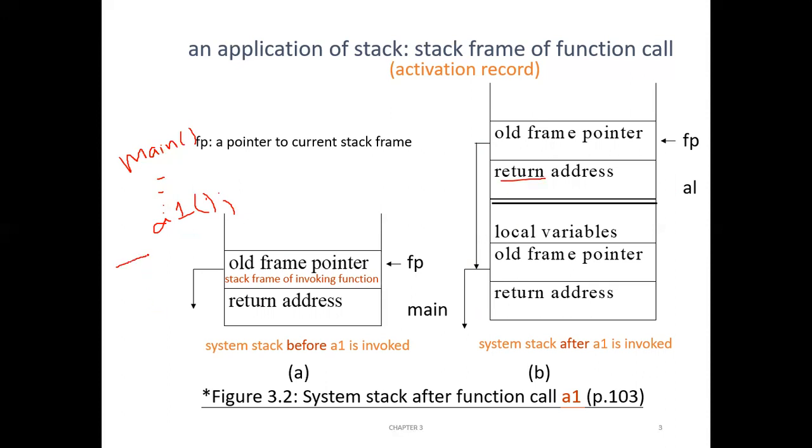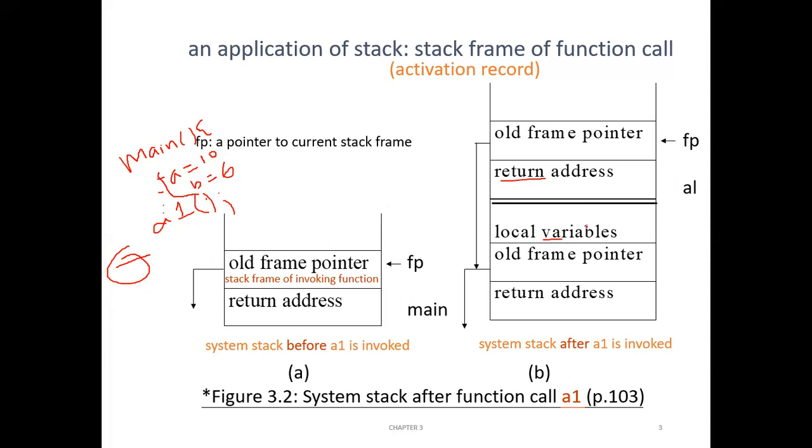After A1, whatever the address, to that address it should return. And the local variables. The local variables of the main function, because the main function might have updated the local variables, so some values will be there. Say there is a variable a, it is 10, before calling the function. There is another variable b, which is 6 before calling the function. After executing A1, when it comes back, the same values should be retained. For that, these local variables are also pushed into the stack.